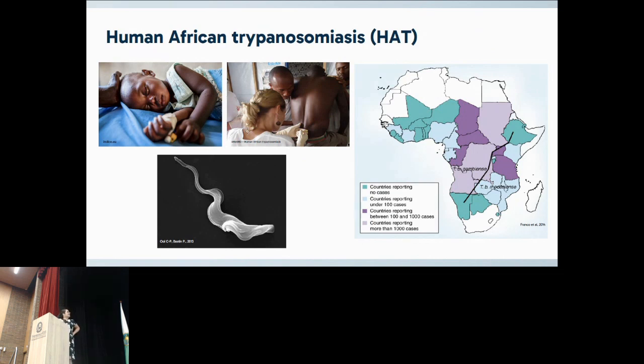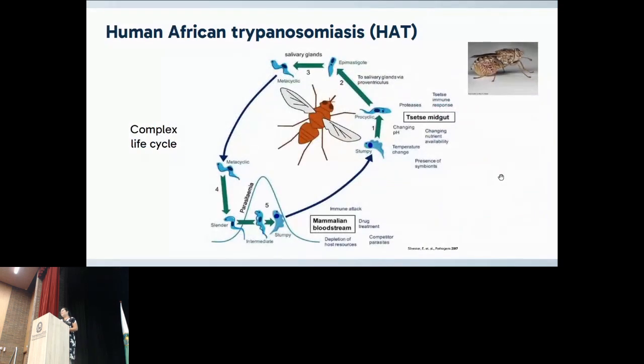The causative agent of this disease is Trypanosoma brucei, a unicellular protozoa with a unique flagellum. This disease is localized in sub-Saharan Africa. Why? Because of the presence of the vector, the tsetse fly, or just tsetse. You can see here the complex life cycle of this parasite, changing to adapt to different environments, the tsetse midgut and the human host, the mammalian bloodstream.